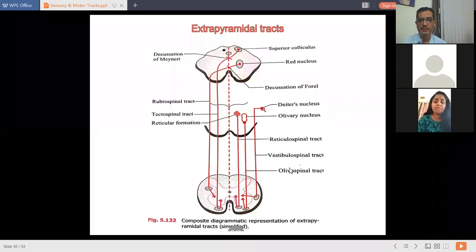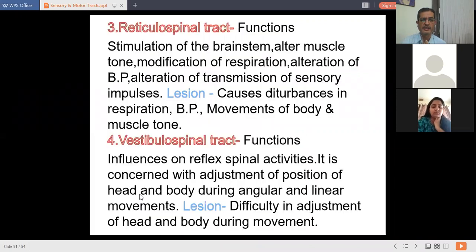After that, vestibulospinal tract. The vestibulospinal tract starts from the medulla oblongata, then it runs downwards, occupies lateral white column of the spinal cord and gets terminated at anterior gray horn cell. This tract influences reflex spinal activities. It is concerned with adjustment of position of the head and body during angular and linear movements. The lesion of this tract causes difficulty in adjustment of head and body during movement.